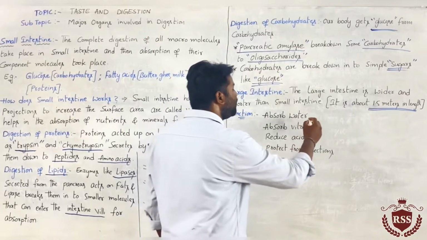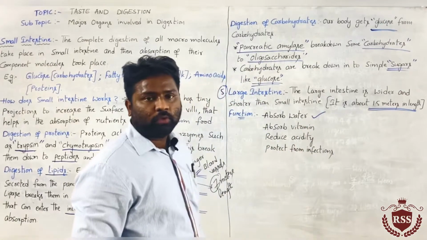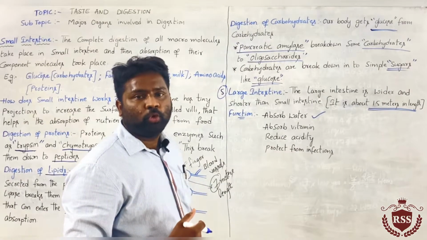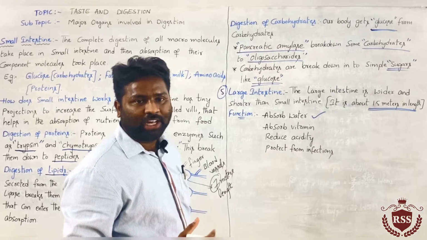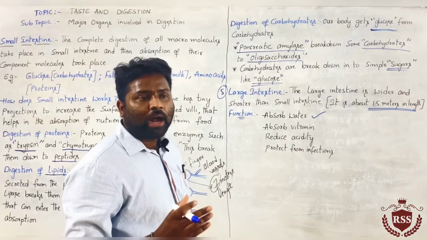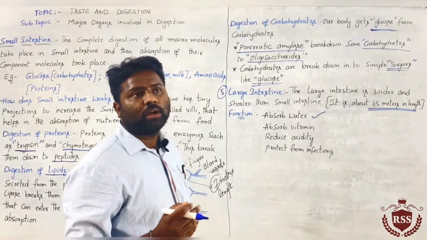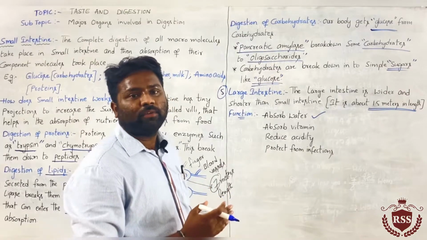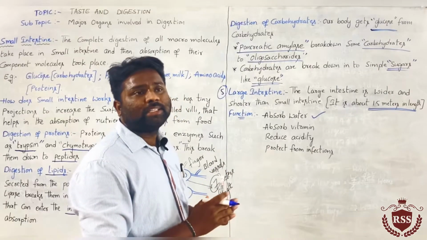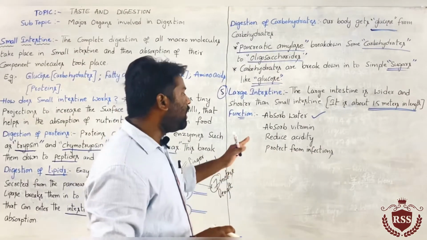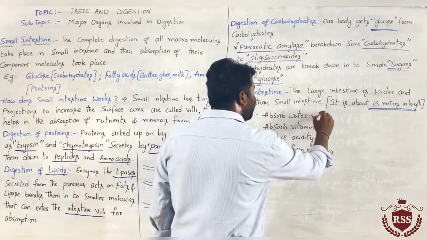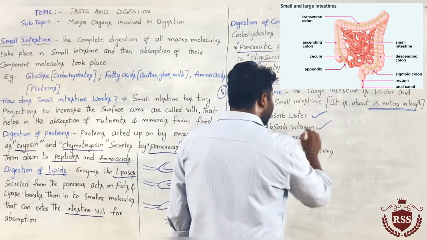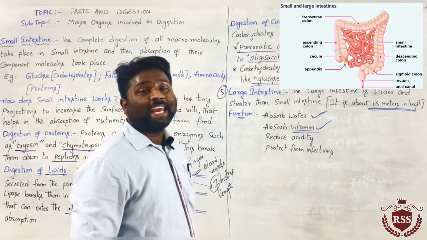It will absorb the water, along with food. We are taking in water also, and that water mixes with the food. In the large intestine, that water is absorbed, and the wet or dry portion of the digested food is separated from the food and sent out through the large intestine. That means water is absorbed here, and also the vitamins present in the food are absorbed in the large intestine. Then it will reduce acidity.